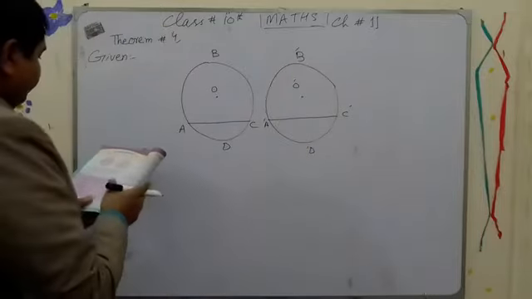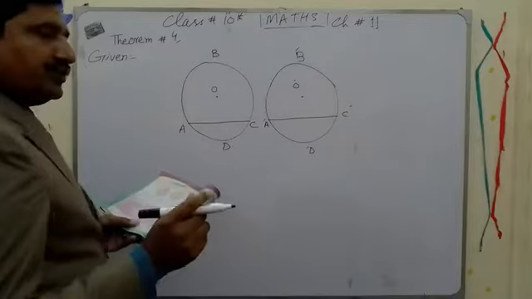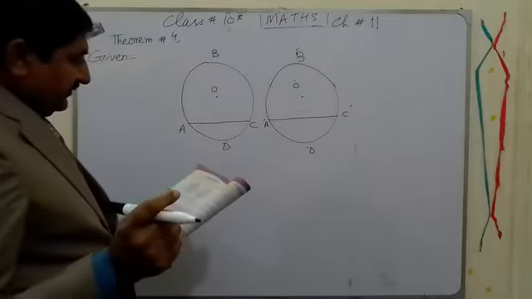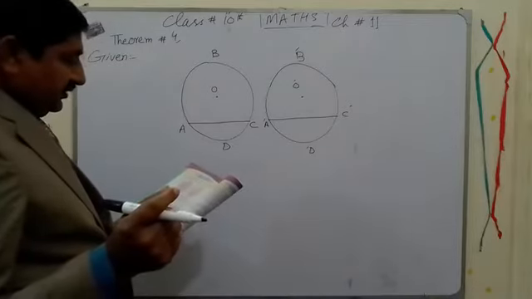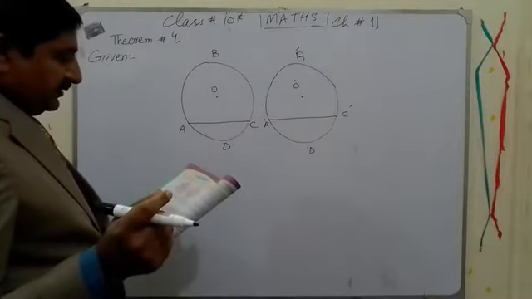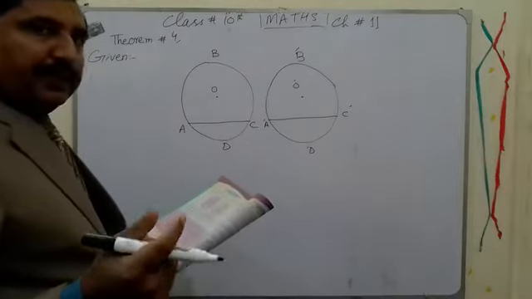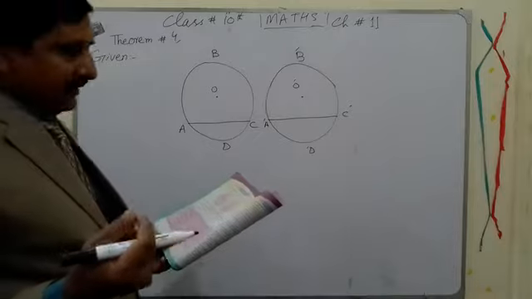So what we have given? We have given two circles which have two chords, and they subtend two congruent angles, right?